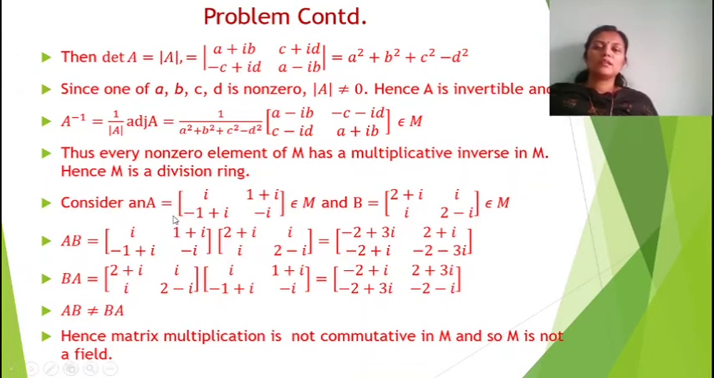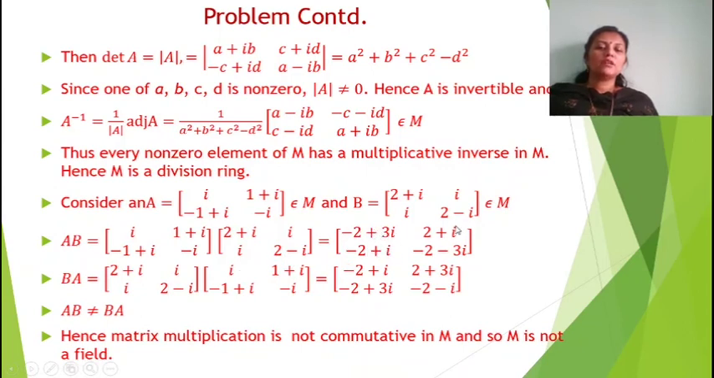For that, consider A equal to [i, 1+i; -1+i, -i] and B equal to [2+i, 0; 0, 2-i]. Then AB is equal to, you can multiply, [i, 1+i; -1+i, -i] into [2+i, 0; 0, 2-i]. When we multiply this, i into 2+i gives 2i minus 1, and 1+i into i gives i minus 1. So the final answer is minus 2 plus 3i.